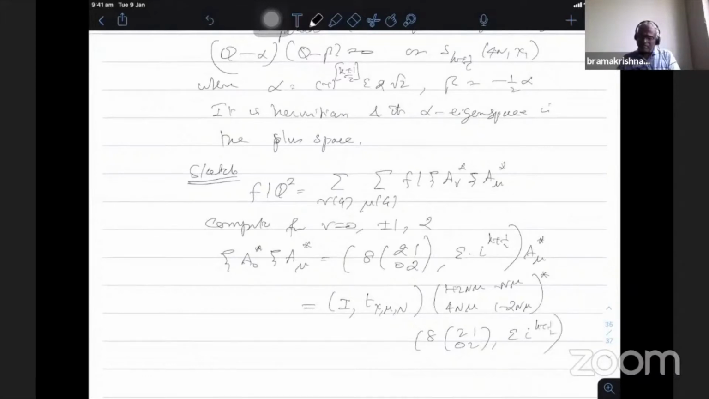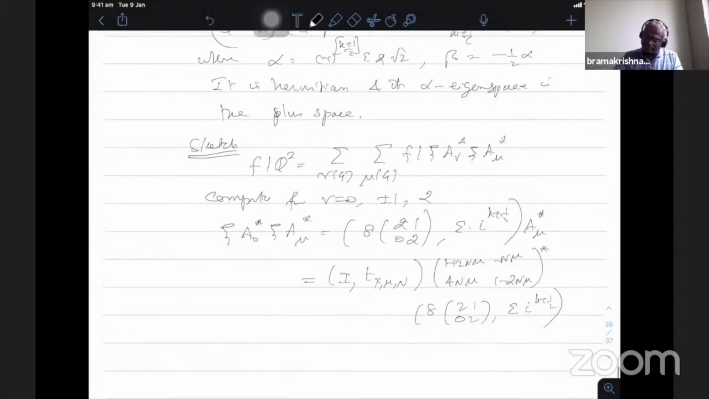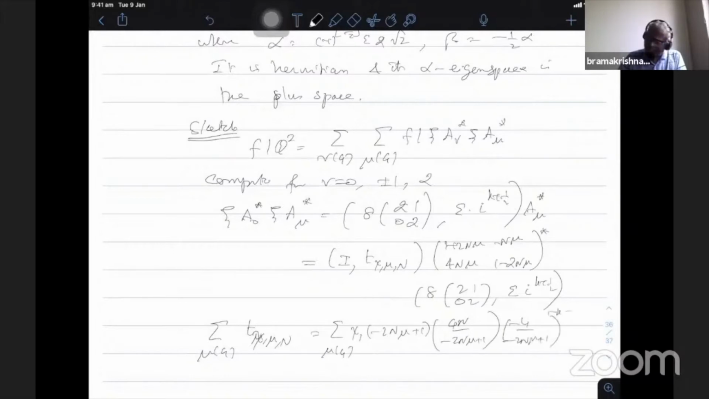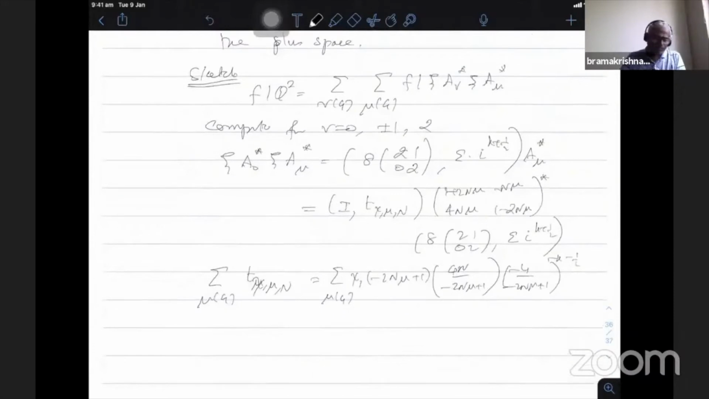So that means this is a mu star, and when I apply a mu star in this one, I get this one, where now I have to sum over all mu modulo 4. So now when I do that, the summation over mu modulo 4 of t mu chi mu comma n is nothing but... now you know what the factor is here. We have chi 1 of minus 2n mu plus 1, which is 4n by minus 2n mu plus 1, minus 4 by minus 2n mu plus 1, to the power minus k minus 1. If you compute varying mu modulo 4, this becomes 0.